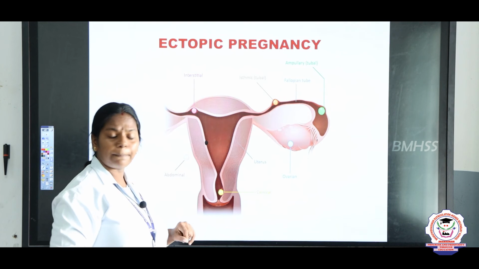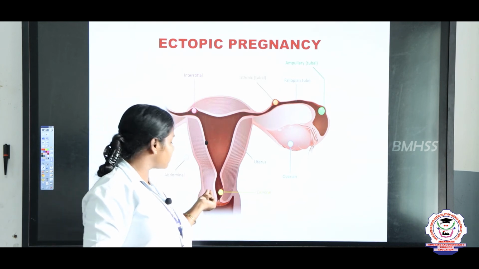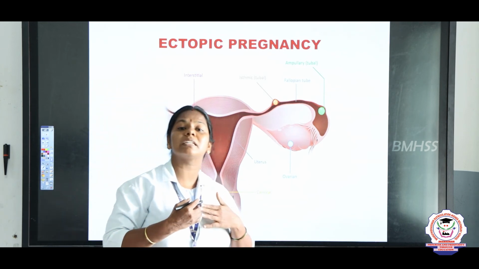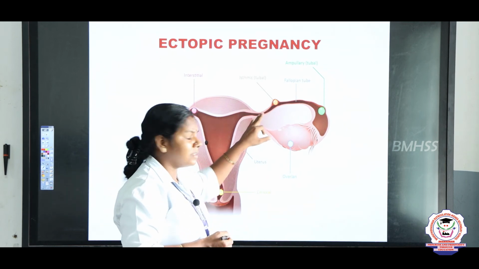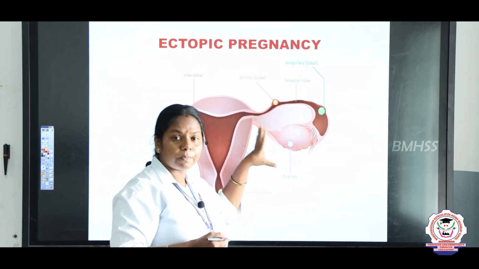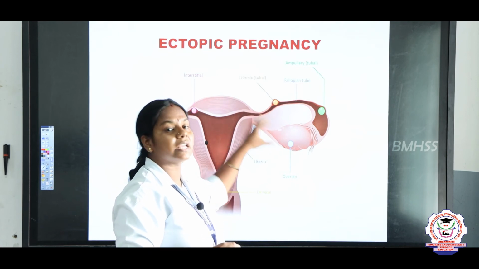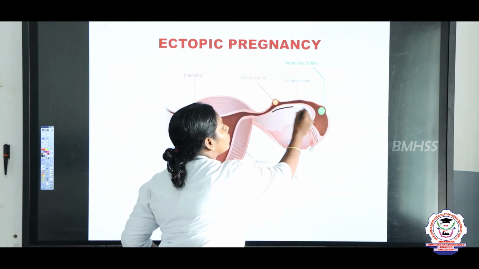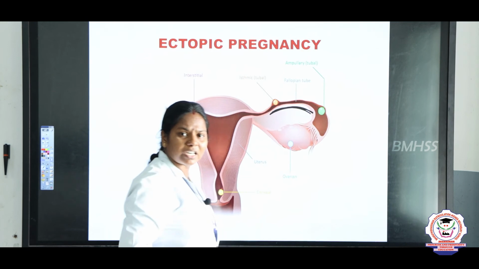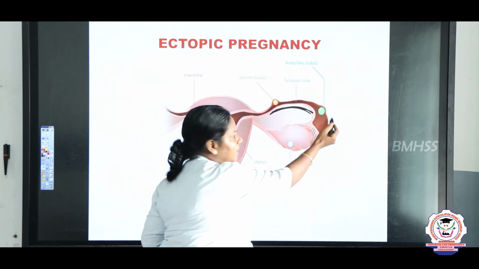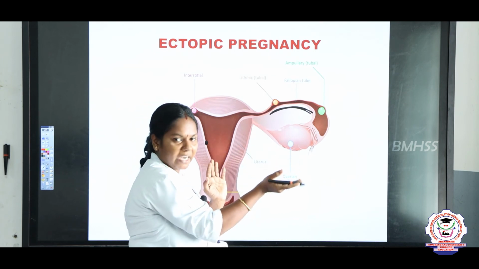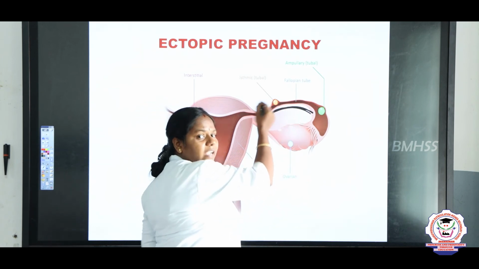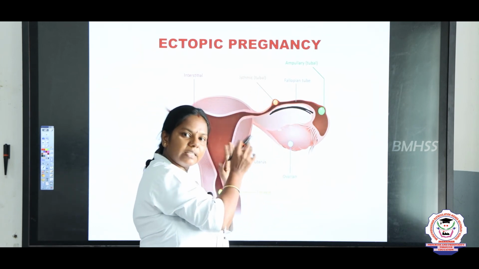And here what will happen? After some time it cannot grow, and it results in abortion, right, children? Majority of the ectopic pregnancies take place in the fallopian tube only, because fertilization will take place, but due to hormonal disorders, the fallopian tube will not expand. So automatically the egg stays there itself in the fallopian tube.